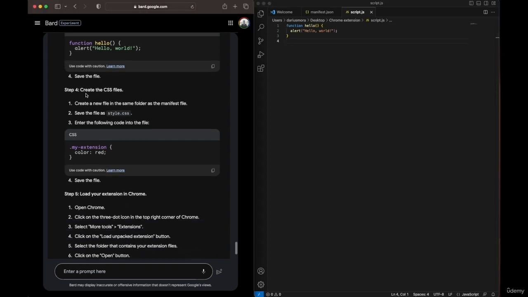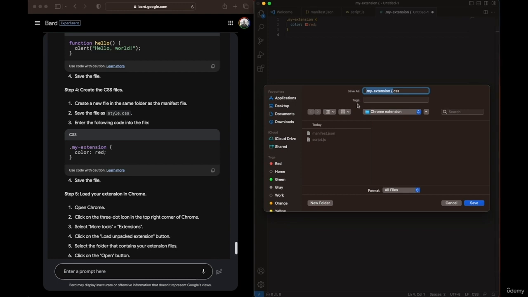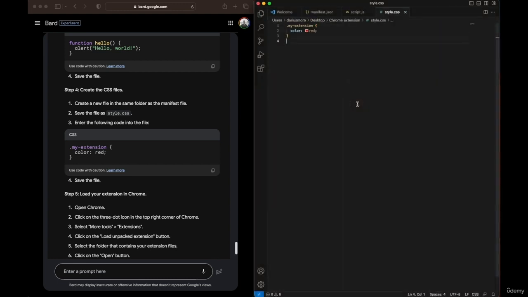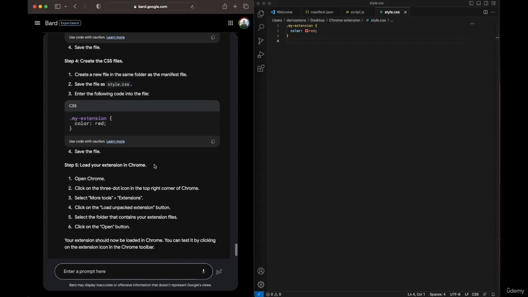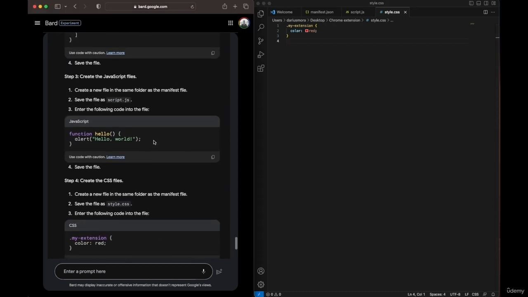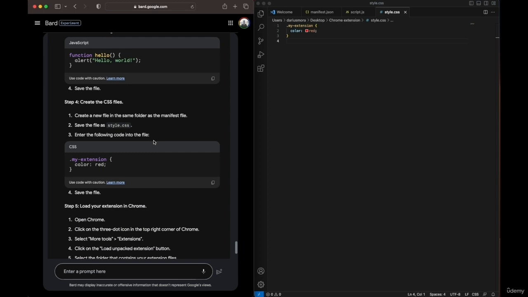Finally, we got step 4, create the CSS file. So same folder, same thing again. And this just gives us the color of the styling. So CSS is all about the styling and the looks of what you see. So again, new file over here, paste it, and it recognizes it as CSS. You see automatically, got the color red. Click on save, and this is supposed to be style.css. And so that is the name. All right. So I hope you managed to follow along. Feel free to pause the video and do it at your own pace.